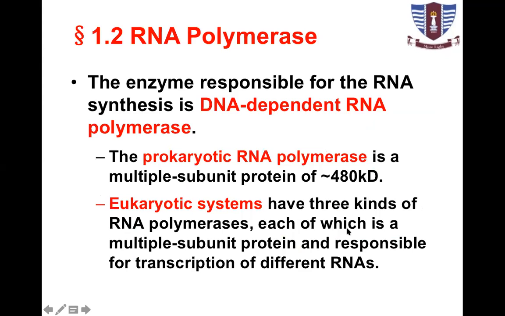What is RNA polymerase? The enzyme responsible for the synthesis of RNA is DNA-dependent RNA polymerase. In prokaryotes, RNA polymerase is a multi-subunit protein of 480 kilodalton. It means it is a very large protein. Eukaryotic systems have three kinds of RNA polymerases, each of which is a multi-subunit protein and responsible for transcription of different RNAs.